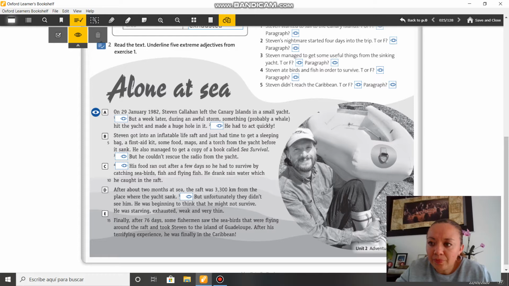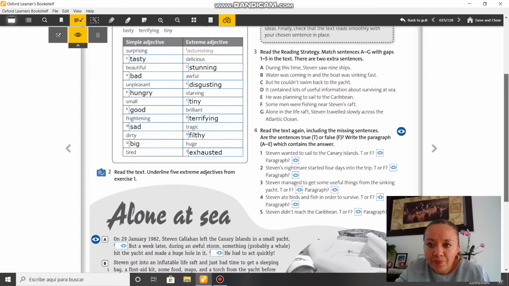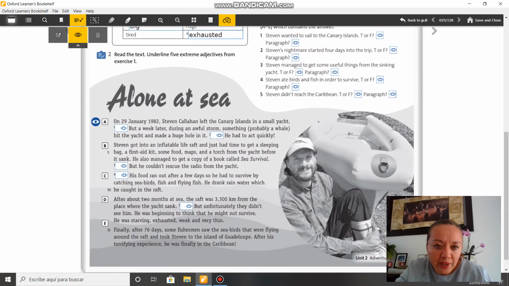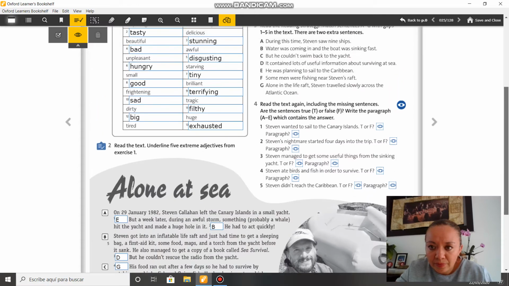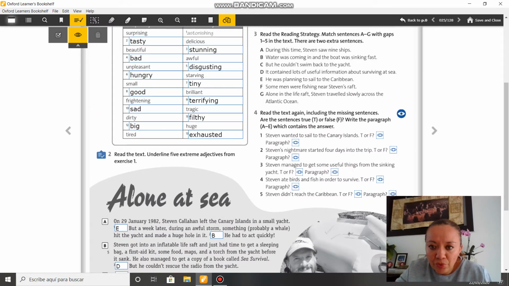Now, we have to read the reading strategy and match the sentences A to G with the gaps 1 to 5 in the text. Okay? So, check them: 1E, 2B, 3D, 4G, 5F. And number 4, are the sentences true or false? Write paragraph A to E which contains the answers.